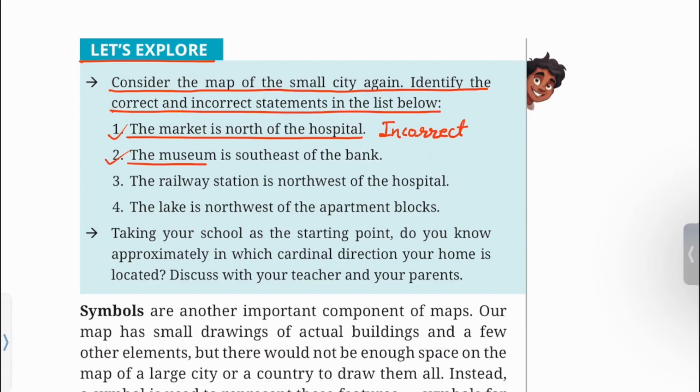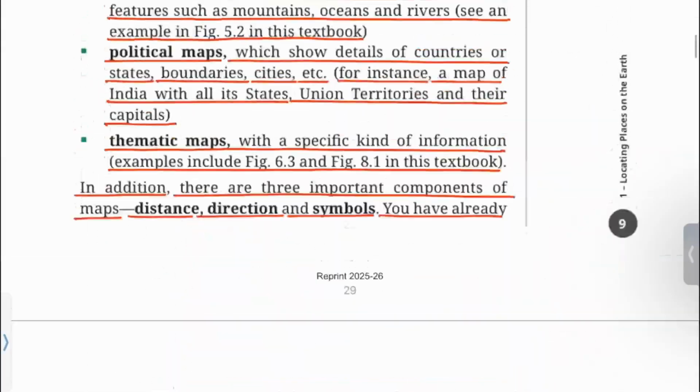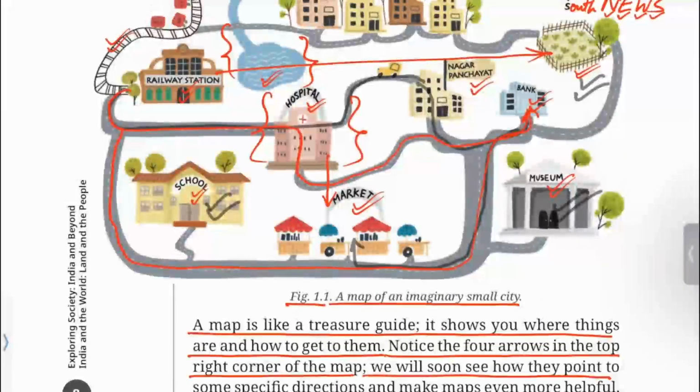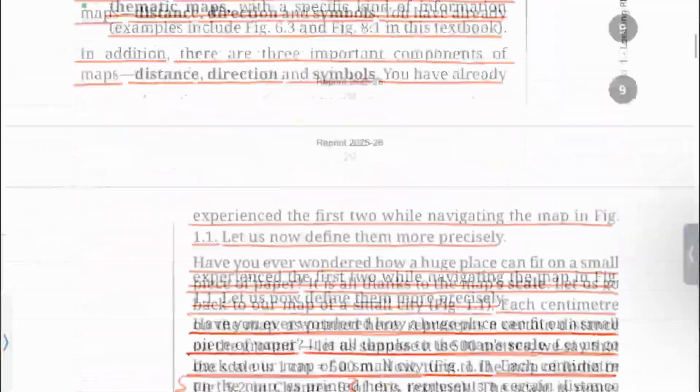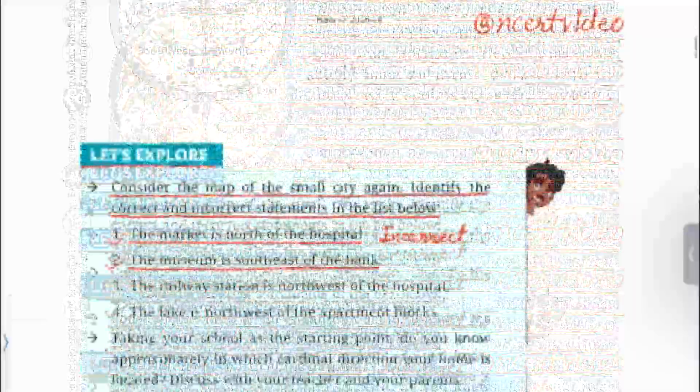2. The museum is southeast of the bank. The museum is south of the bank. For some people, it may be in the southeast, so the statement may be correct or incorrect depending on the way you are thinking. I am writing incorrect.